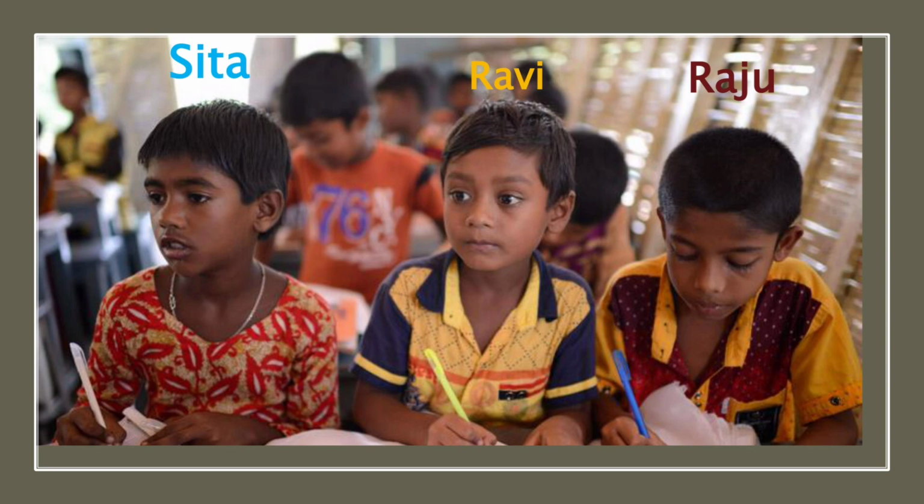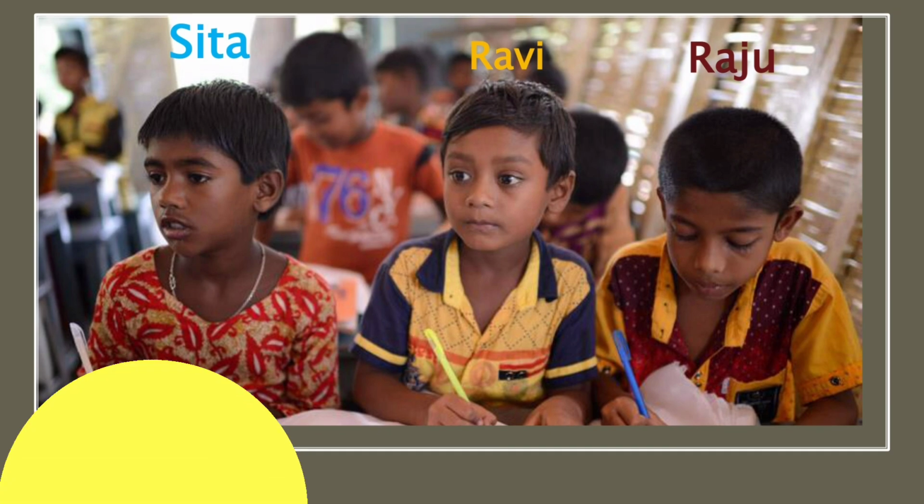Sita said that Ravi is on her left hand side and Raju said that Ravi is on his right hand side. From this, motion is relative.